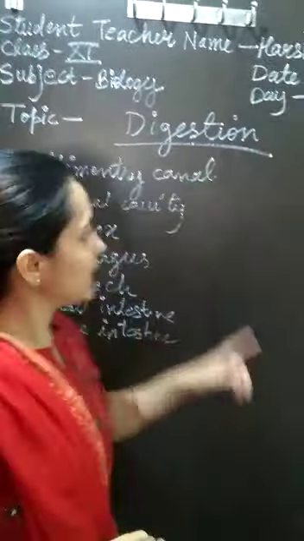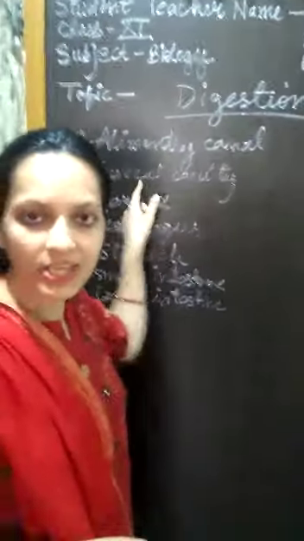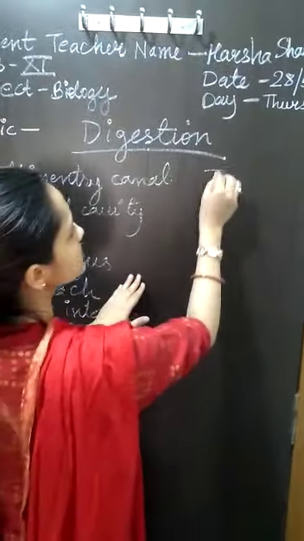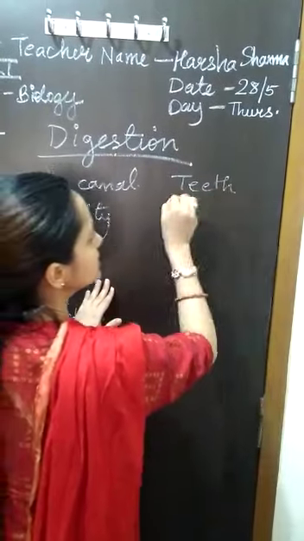Now children, inside buccal cavity we have teeth. The next topic we are going to study is teeth.